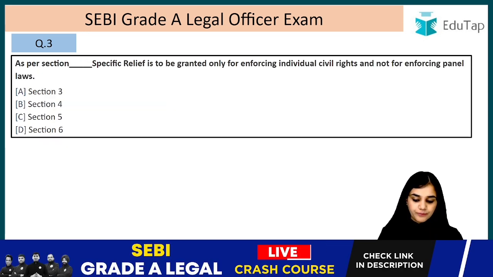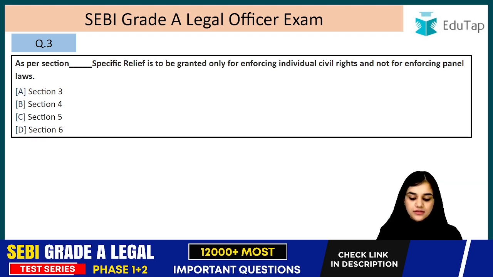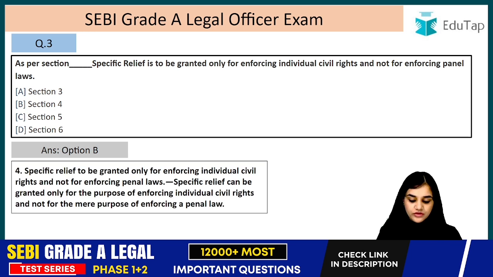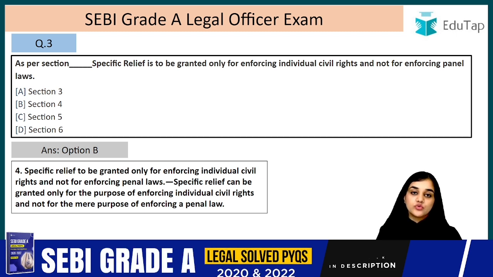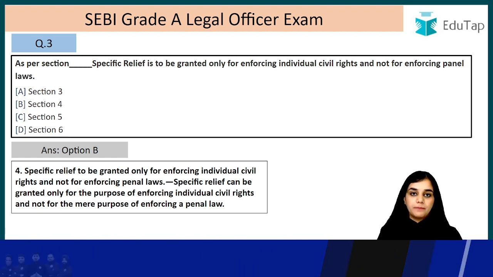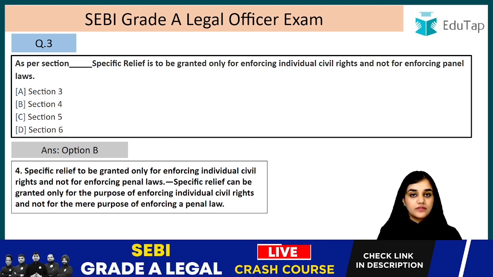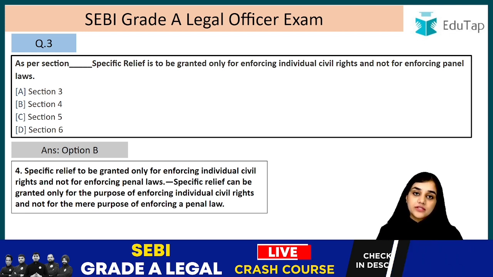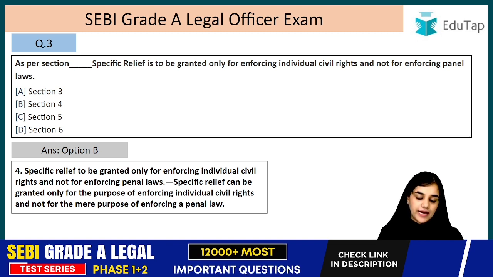Moving on, question number 3. As per section dash, specific relief is to be granted only for enforcing individual civil rights and not for enforcing penal rights. So the answer to this question is section 4. Let's read the section. Specific relief can be granted only for the purpose of enforcing individual civil rights. Okay, this I told you. So it is only for the enforcement of the individual civil rights and not for the mere purpose of enforcing penal rights. So a pure question of penal law, it cannot be decided here, but a pure question of civil law can be decided here, and a mixed question of penal law and civil rights can also be dealt with the Specific Relief Act, right?